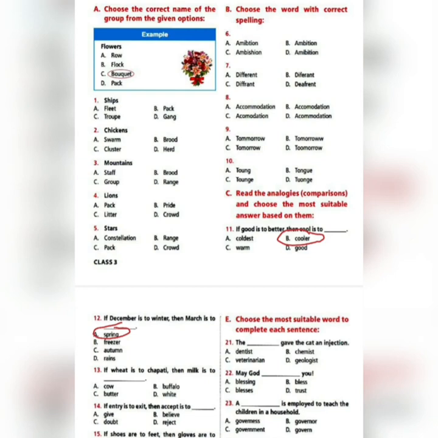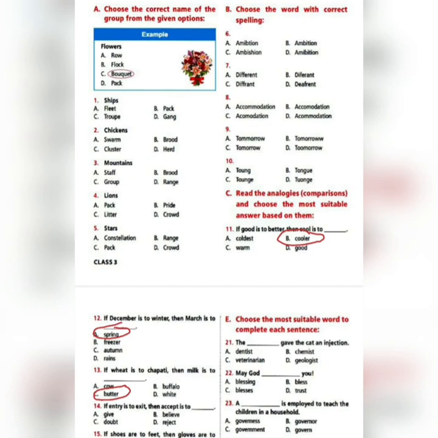Next 13. If wheat is to chapati, then milk is to dash. So if wheat gives us chapati, then where do we get milk from? A, cow, B, buffalo, C, butter, D, white. So when wheat gives us chapati, then milk gives us what? Milk gives us C, butter.